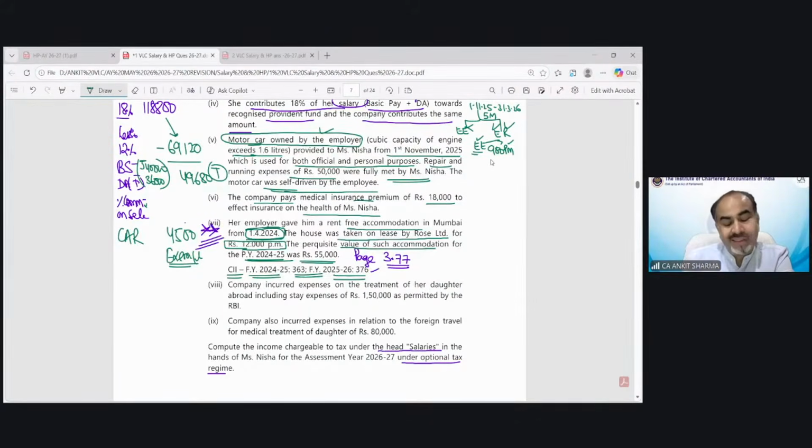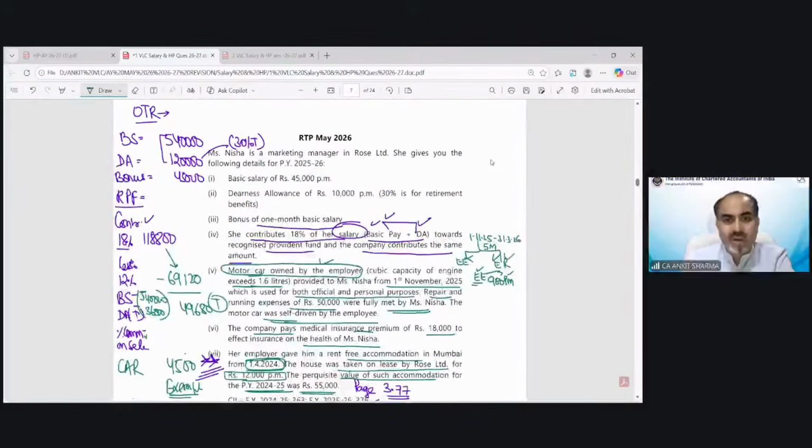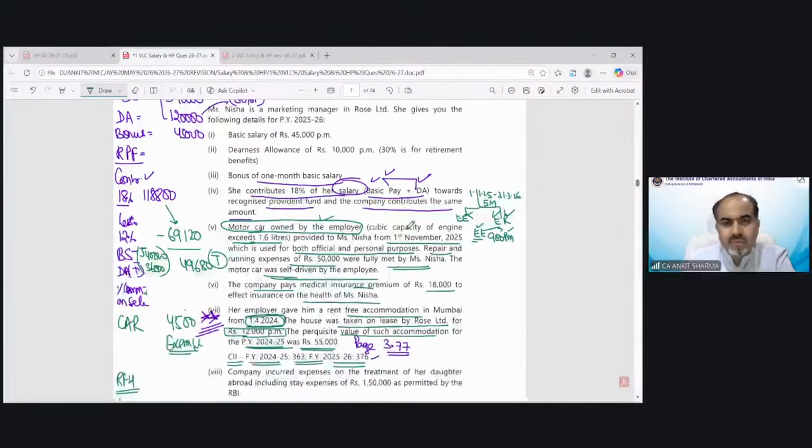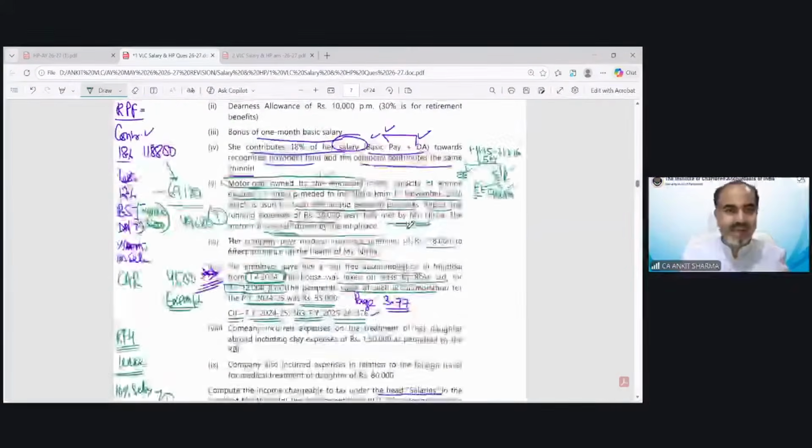First of all, let's calculate the rent-free house in the normal case. In this question, the property is on lease. So if the property is on lease, then we have to take 10% of salary or lease rent paid by the company, whichever is lower, as the taxable value. Nisha is working, so we are taking 10%. And for the purpose of 10%, we have to take the basic salary,